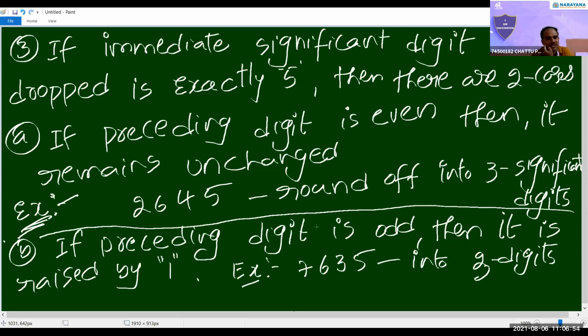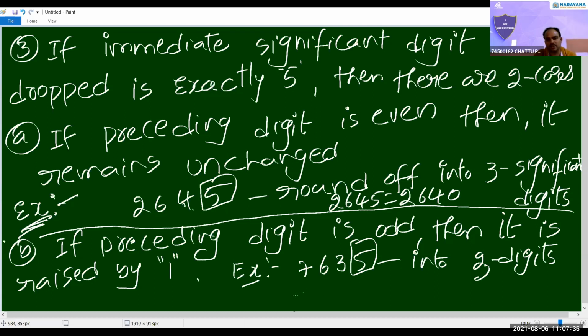Done, sir. See here, in this case, 2645. If the immediate significant digit to be dropped is exactly 5, we have to eliminate that 5. If it is above 5, we raise the previous digit by 1. If it is below 5, we keep the previous digit as it is. If it is exactly 5, there are two cases. First case, we check the previous digit. If it is even, here 4 is even, then we write it without any modification, so 2640.